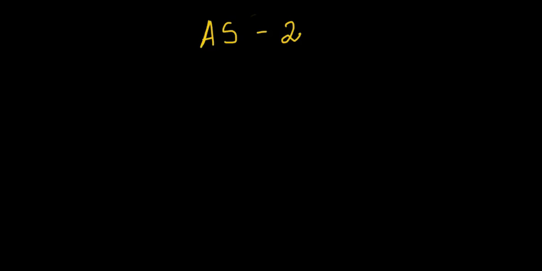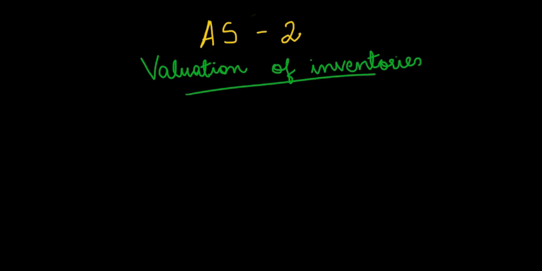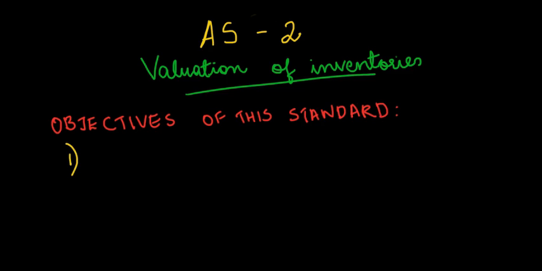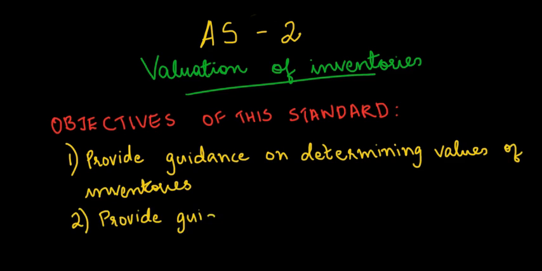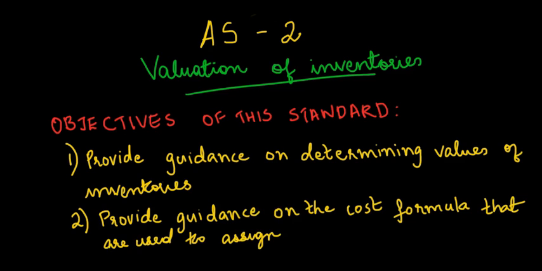Let us study the second accounting standard, which is titled Valuation of Inventories. This accounting standard is created with the following two objectives. 1. To provide guidance for determining the value at which inventories are to be valued in the financial statements until related revenues are earned. 2. To provide guidance on the cost formula that is used to assign cost to inventories.